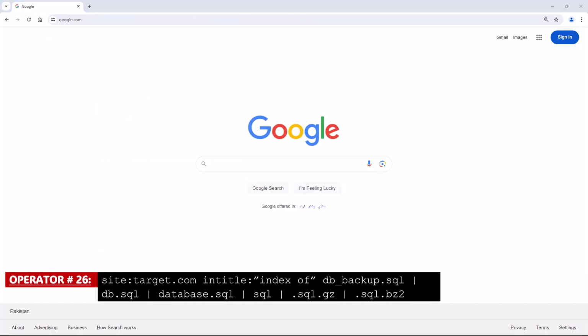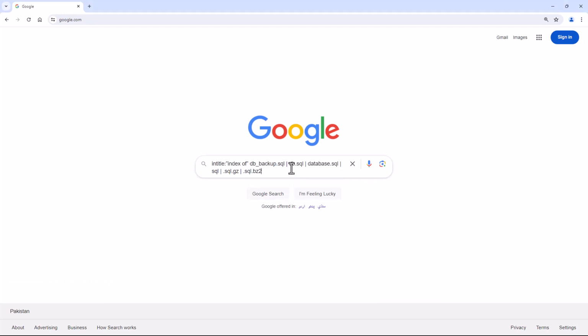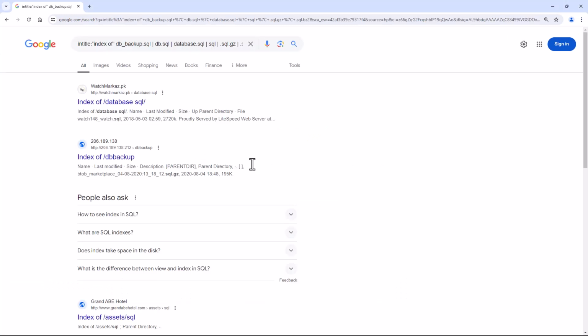Operator number 26. Site with the combination of in title. This Google dork will search for database backups and SQL files on a website, which may contain sensitive information such as login credentials or personal information.